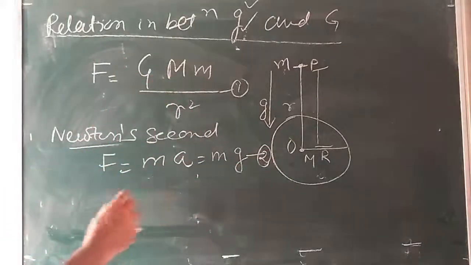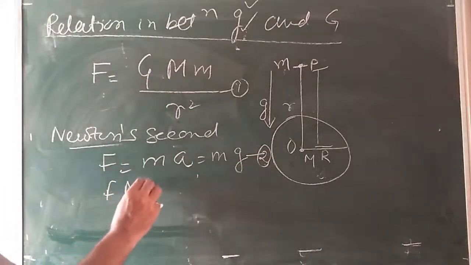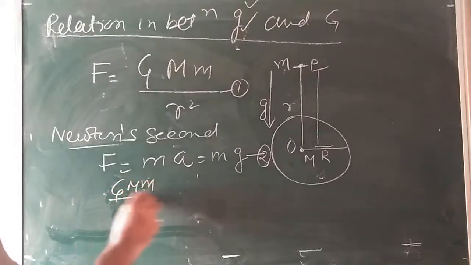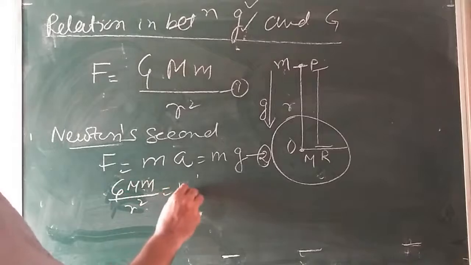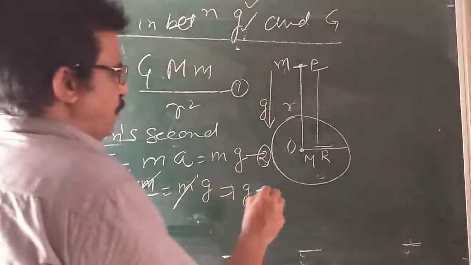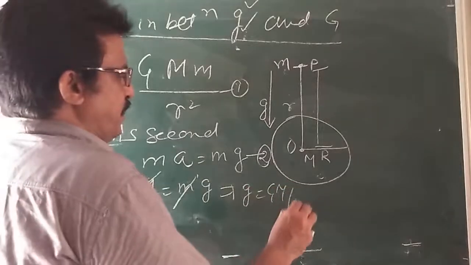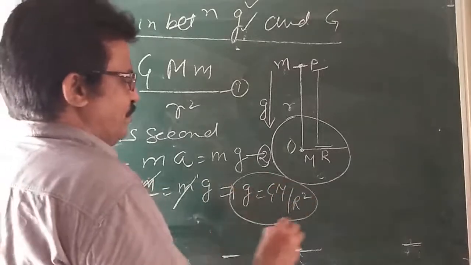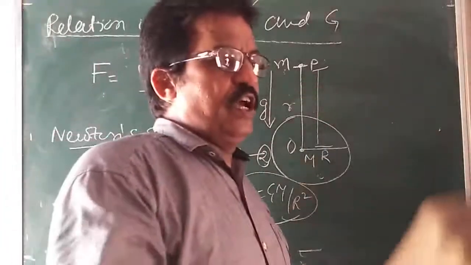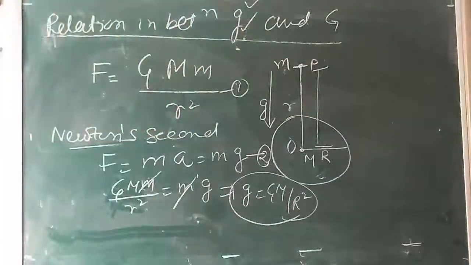Both the equations are equal. You can write GMm by r square equal to mg. Cancel m from both sides, and we get g equal to GM by r square. Tell me, did you understand? Yes sir. This is called the relation in between small g and capital G.